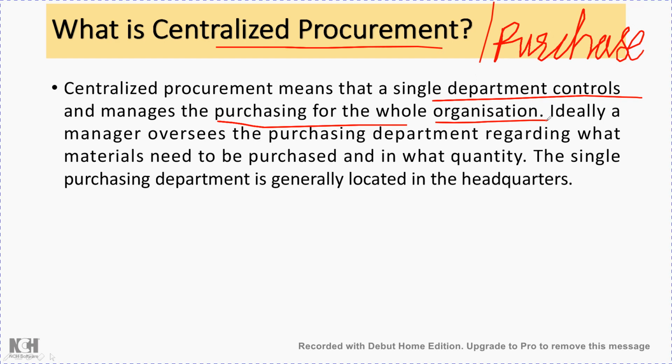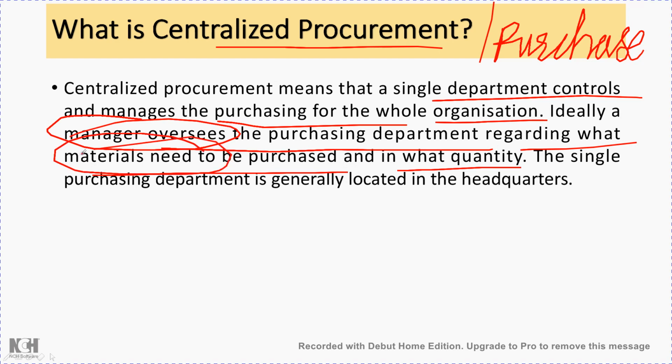Ideally, a manager oversees the purchasing department regarding what materials need to be purchased and in what quantity. So a manager will be taking the role as the head of the purchase department here, deciding the material needed and also the quantity of the material. The single purchasing department is generally located in the headquarters.